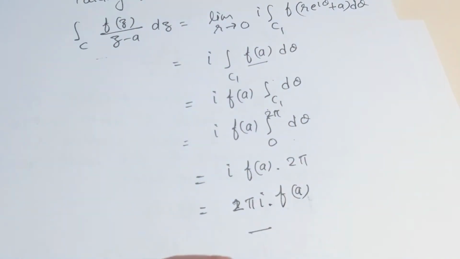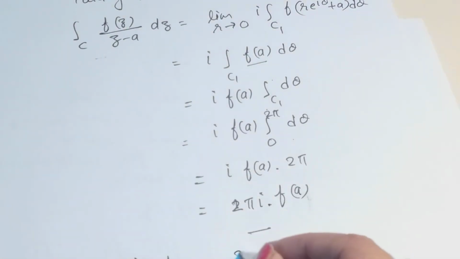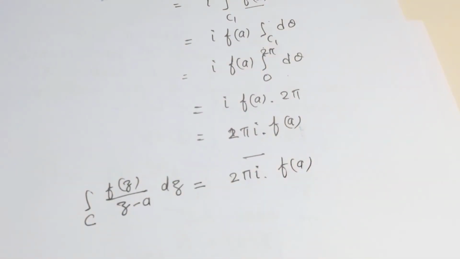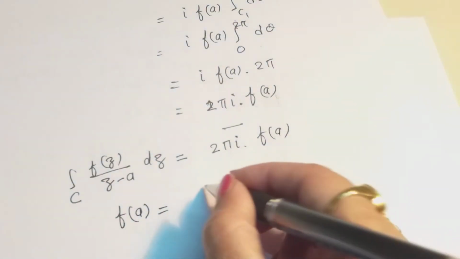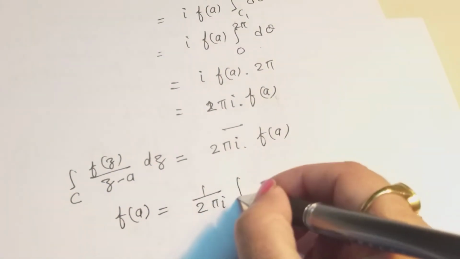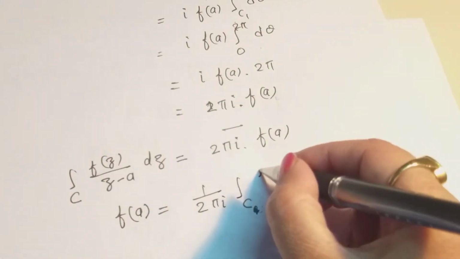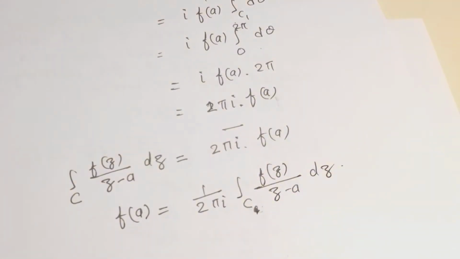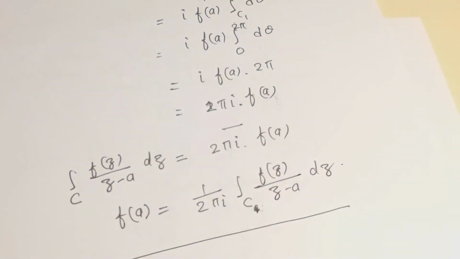So the integral over C of f of z by z minus a dz is equal to 2 pi iota f of a, or f of a is equal to 1 by 2 pi iota times the integral over C of the function f of z by z minus a dz, which is our Cauchy's integral formula, right?